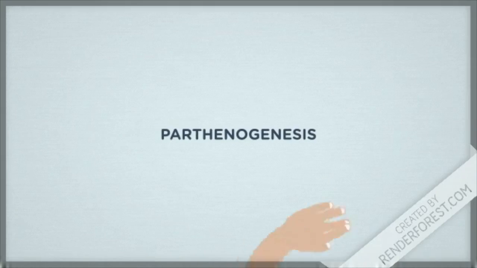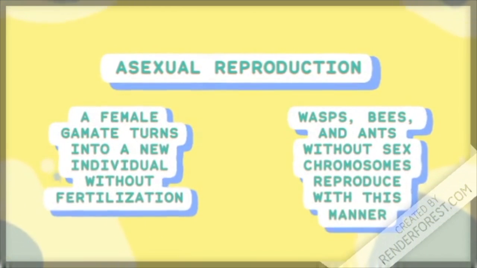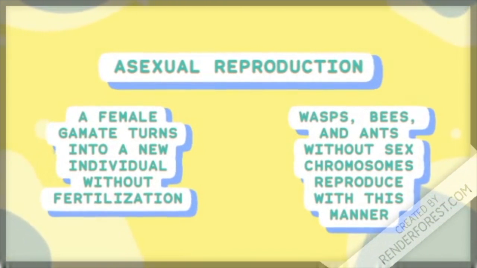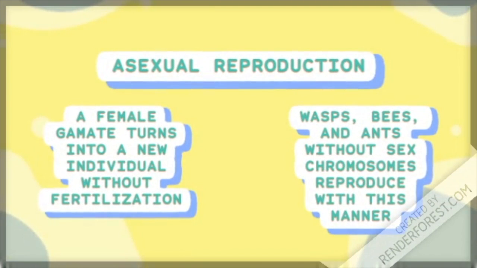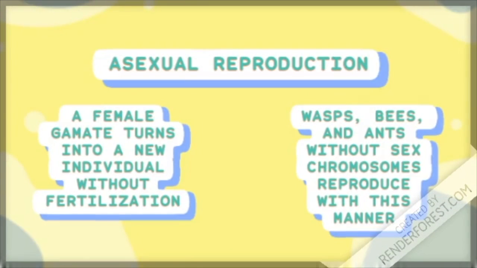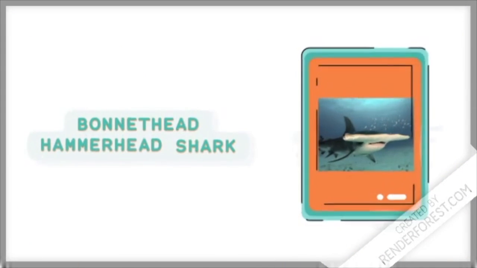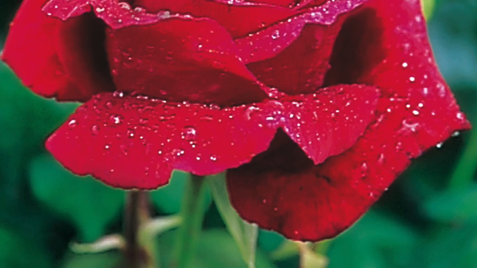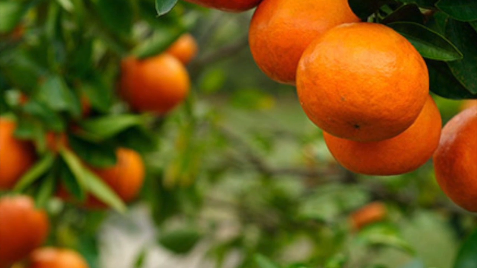Parthenogenesis is a type of asexual reproduction in which a female gamete or egg cell develops into an individual without fertilization. Animals, including most kinds of wasps, bees, and ants that have no sex chromosomes, reproduce by this process. Some reptiles and fish are also capable of reproducing in this manner. Many plants are also capable of reproducing by parthenogenesis.